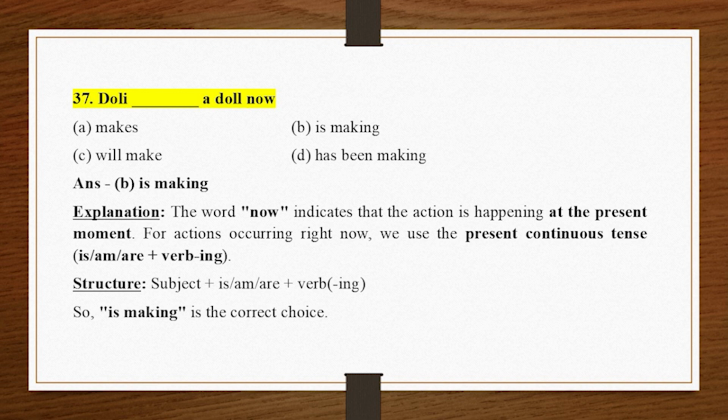Answer B. Is making. Explanation. The word now indicates that the action is happening at the present moment. For actions occurring right now, we use the present continuous tense, is, am, or are plus verb ing. Structure. Subject plus is, am, or are plus verb ing. So, is making is the correct choice.